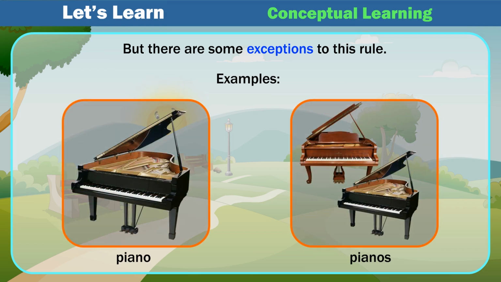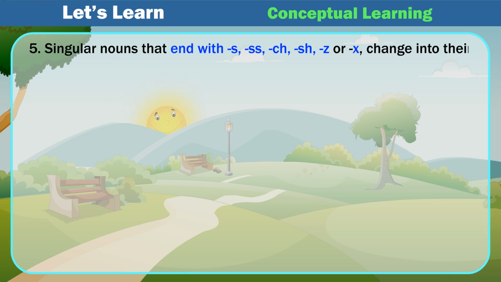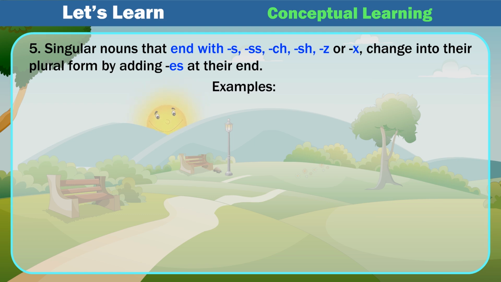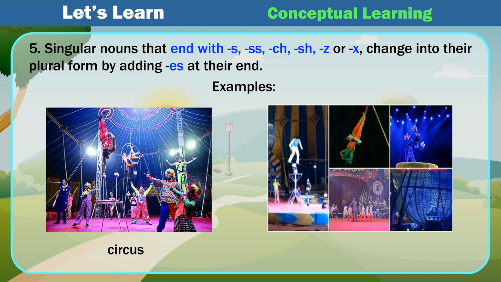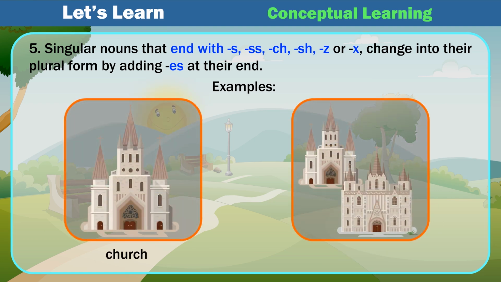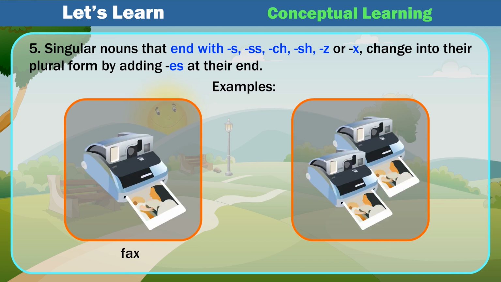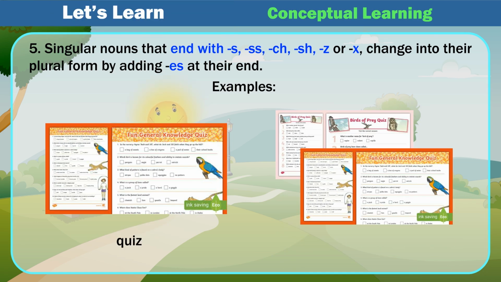piano, pianos. 5. Singular nouns that end with s, ss, ch, sh, z or x change into their plural form by adding es at their end. Examples: circus, circuses; glass, glasses; church, churches; brush, brushes; fax, faxes; quiz, quizzes.